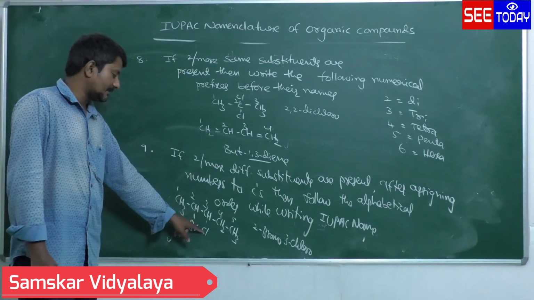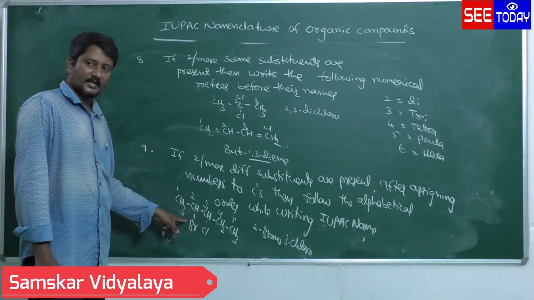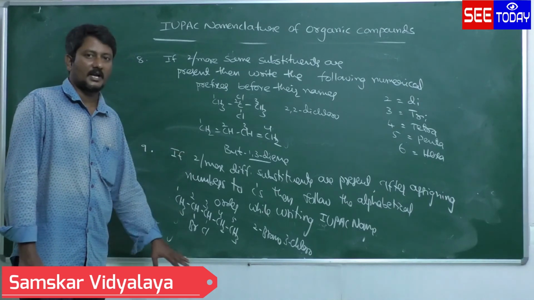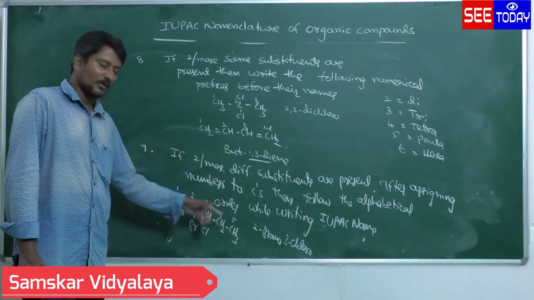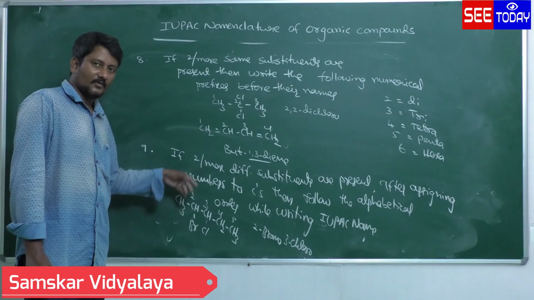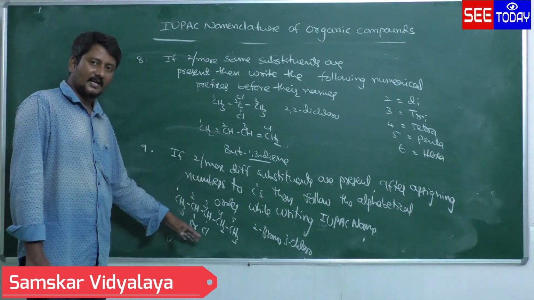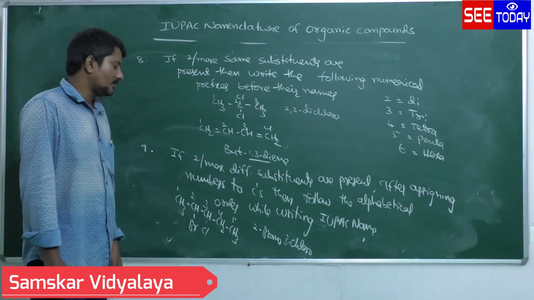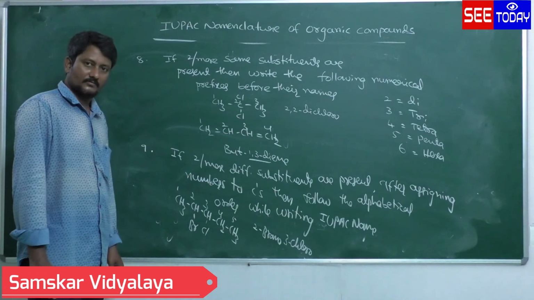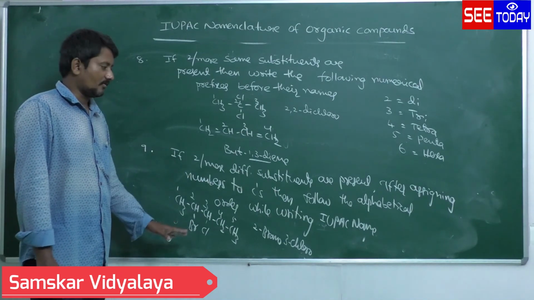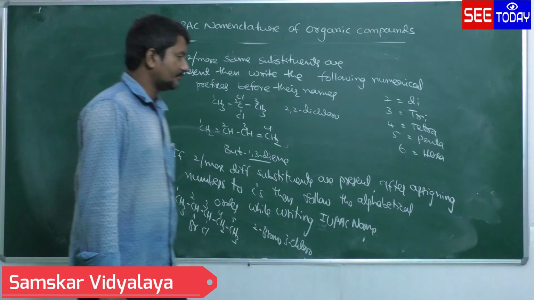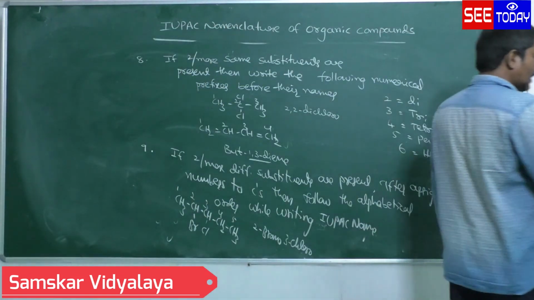Suppose Br is present at third carbon, Cl is present at second carbon. You consider only the alphabetical order. First you have to say 3 bromo. Don't consider these numbers. After giving numbers, you have to consider the alphabetical order. So that's 2 bromo, 3 chloro. So that is the 9th rule. Okay. Now come to the 10th rule.